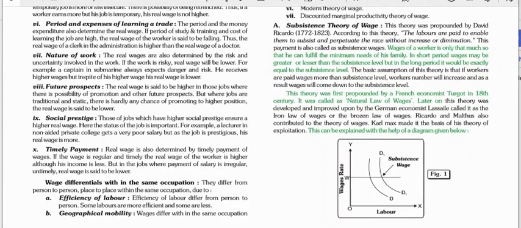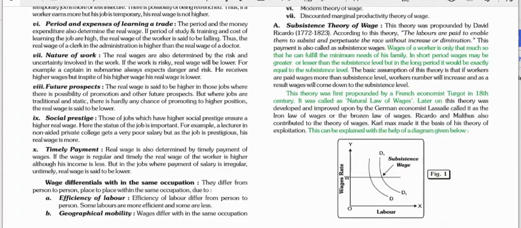Wages of a worker is only that much so that he can fulfill the minimum needs of his family. In the short period, wages may be greater or lesser than the subsistence level, but in the long period it would be exactly equal to the subsistence level. The basic assumption of this theory is that if workers are paid wages more than the subsistence level, workers' number will increase, and as a result, wages will come down to the subsistence level.